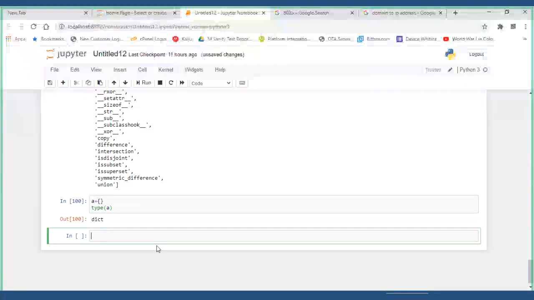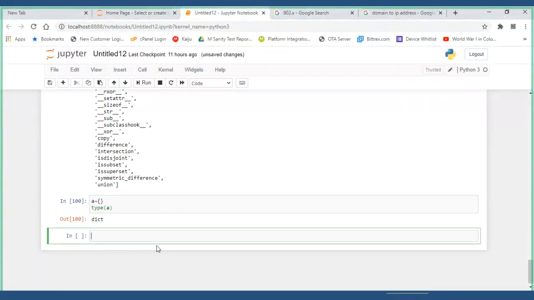During dictionaries, what you have to understand is, what do you usually remember when you hear dictionary? A book of words and meanings. A book will have some word with some meaning.